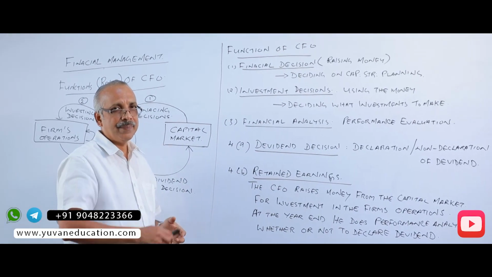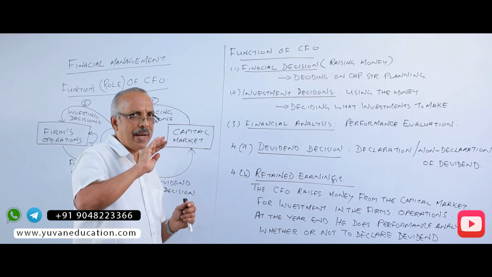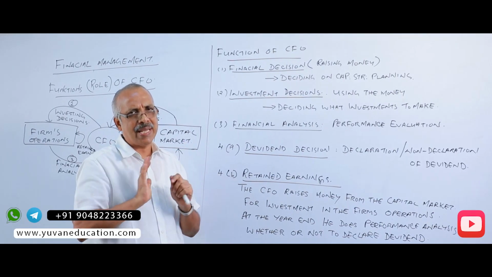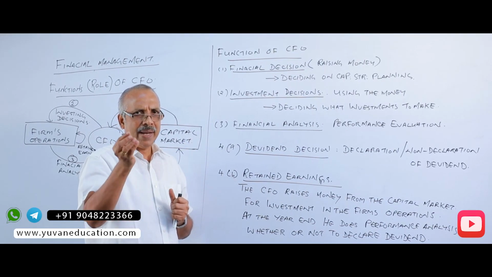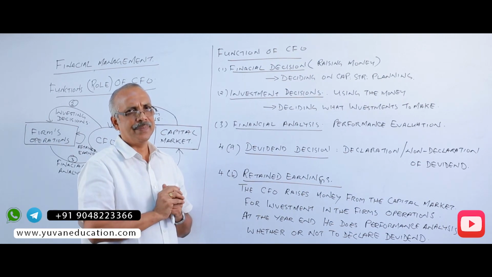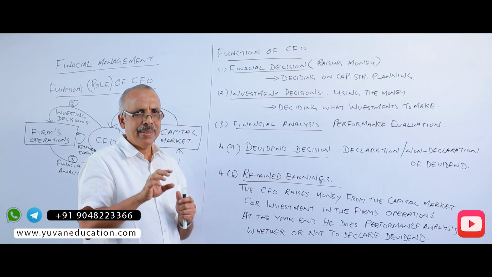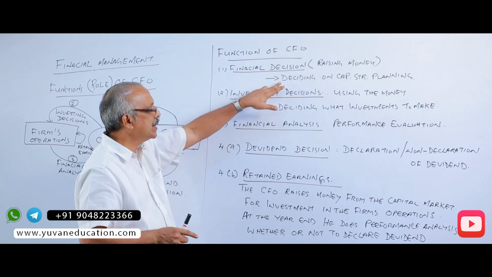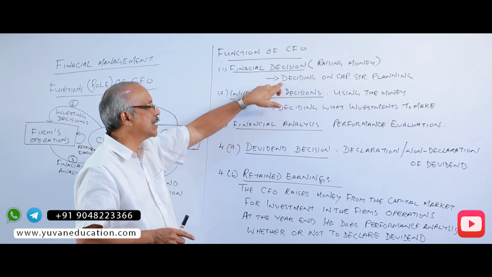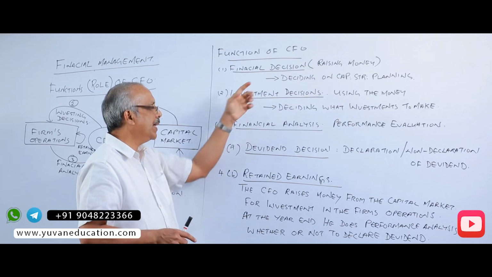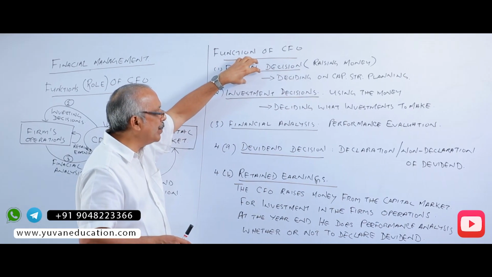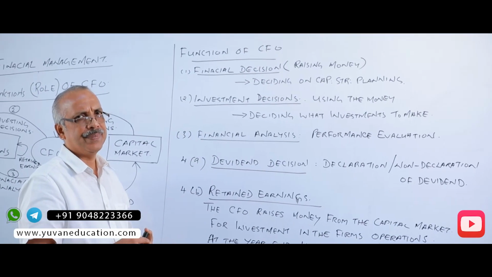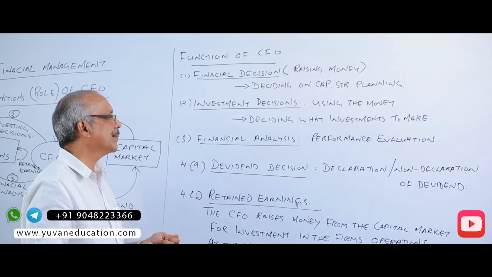Capital structure planning. You should understand the CFO is approaching the market, which is known as the capital market. From the capital market he is procuring capital. The capital can be equity share capital or other loan fund. That is the decision on capital structure planning, or financing decision. Then the procured fund should be invested in fixed assets for the operations of the firm. Therefore, it is the investment decision.